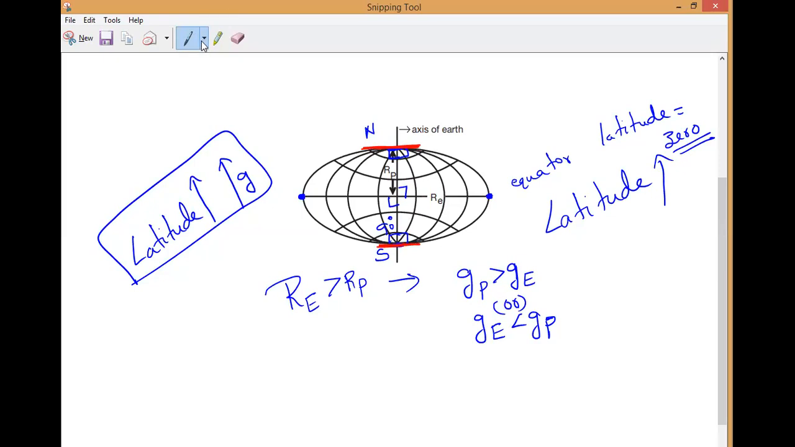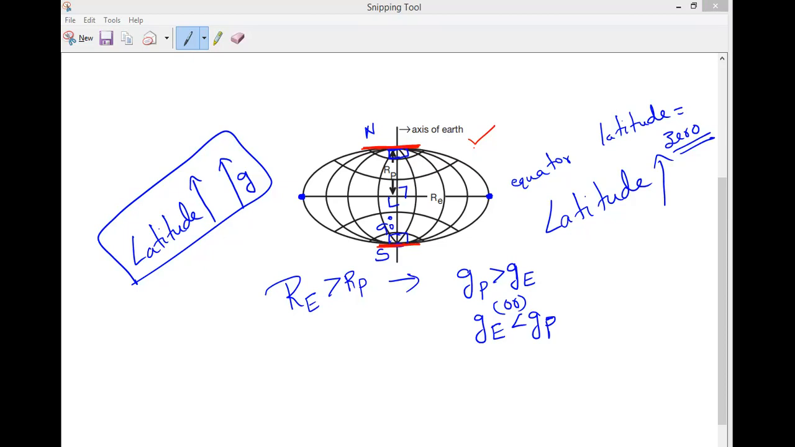That is why I'm saying this picture will express both the things, so please write it. Last point, write it. At the equator, latitude is 0. Latitude is 0.